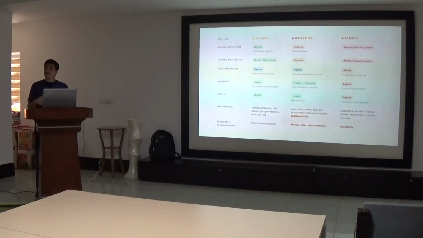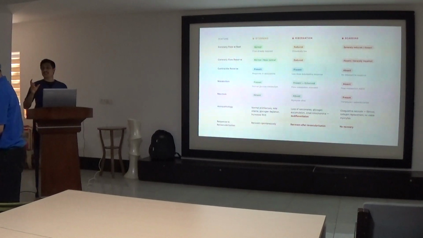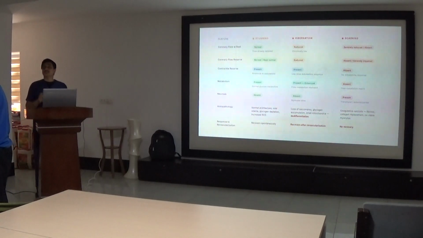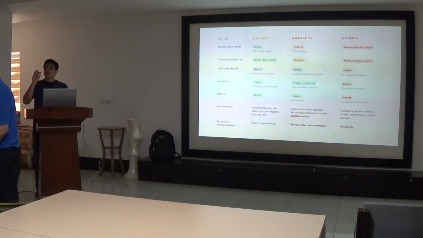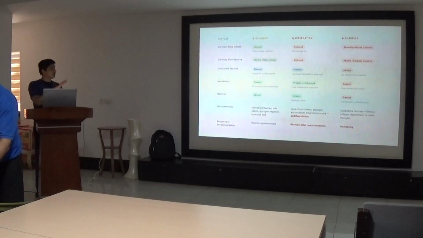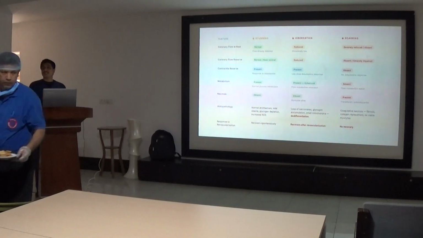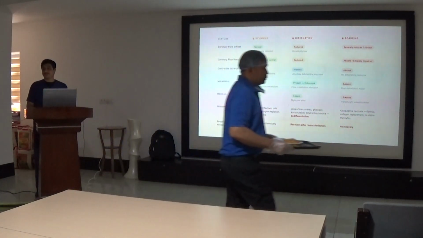So that is again an adaptation of the body only. If we see it in the PET scan, enhanced means that the coronary blood flow is reduced, but still the metabolism is present. That is why this terminology is used. Otherwise, the basic thing is that the metabolism is present.